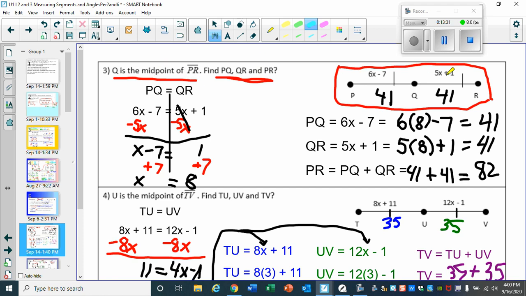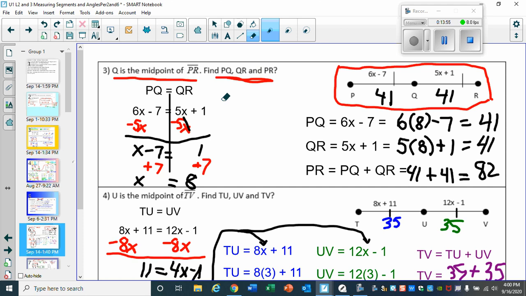So given they're the midpoint, those two expressions should be equal to each other because the distance is exactly the same. So you would set up the following equation: 6x minus 7, and you will set that equal to 5x plus 1.